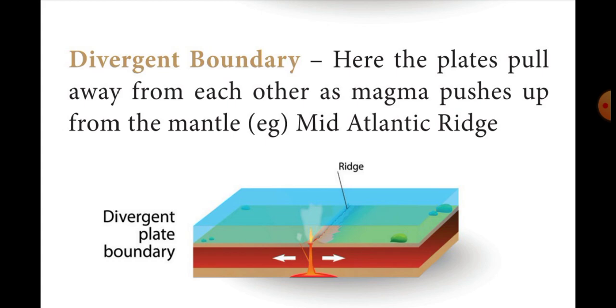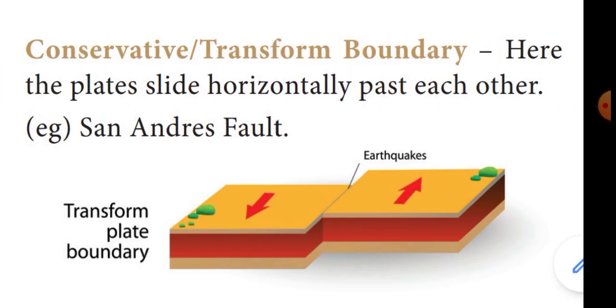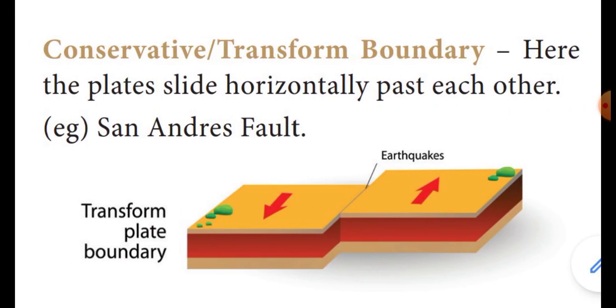Then the last type is the conservative or transform boundary. Here the plates slide horizontally past each other. Now just see this picture. For example, the San Andreas fault. Okay, these are the three types of plate boundaries.